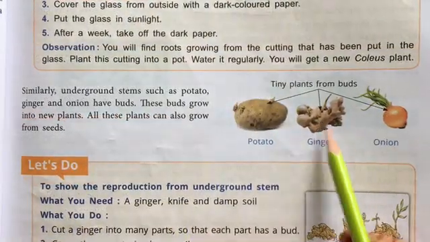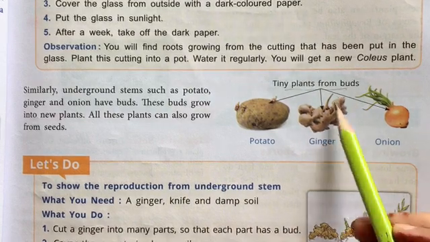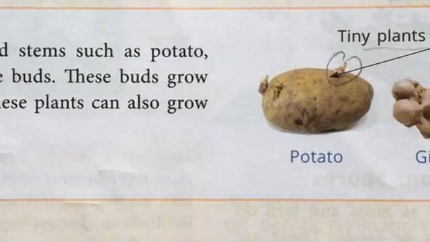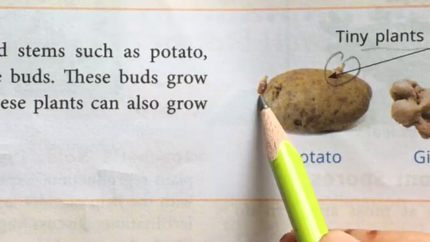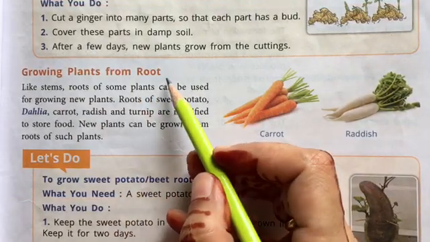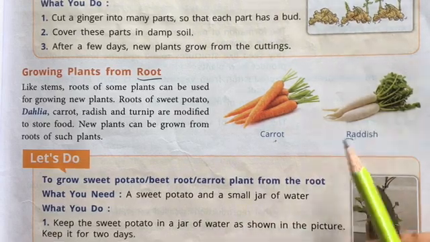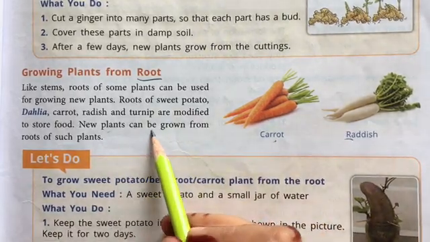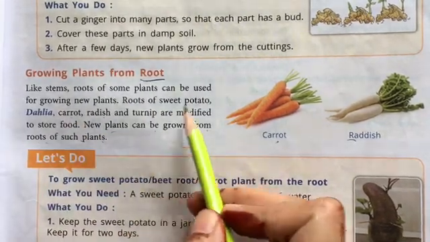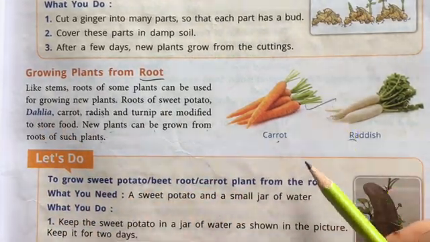Potato, ginger and onion give birth to new plants using their buds. They have these buds that you might have seen at your home also. Now you can see these are the buds which are used for giving birth to new plants. There are some vegetables that can be grown using roots also. For example, carrot and radish, new plants can be grown from the roots of such plants. So carrot, radish, turnip, potato, dahlia, all these are examples where new plants are grown using their roots.